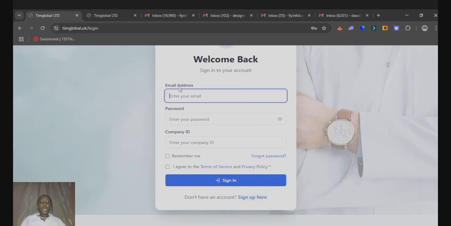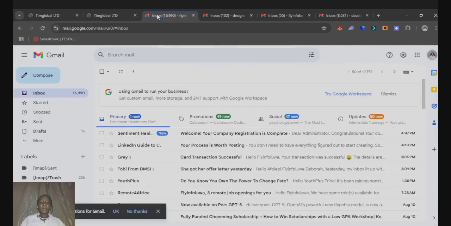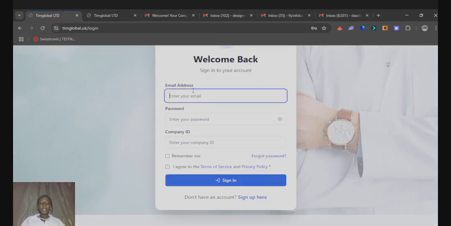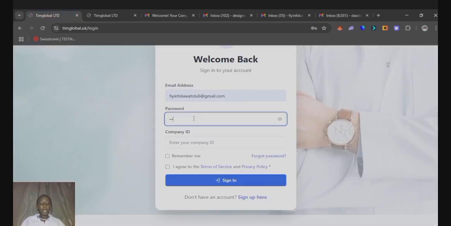So here you have to input your email address as an administrator, your password and company ID. And it should be noted that the company ID has already been sent to the administrator's email. We'll be checking that here. Okay, so we can see that here. Dear administrator, congratulations, your company Timglobal has been successfully registered on our healthcare platform. So this is the company ID. Let's copy that. So let's input the email address again, the password, then the company ID.